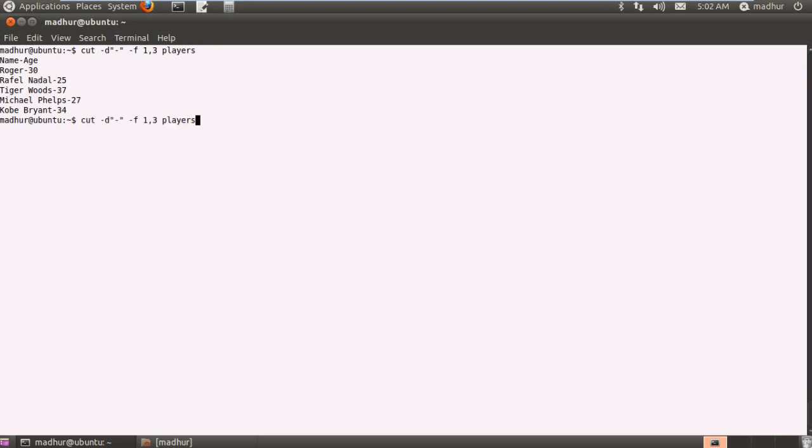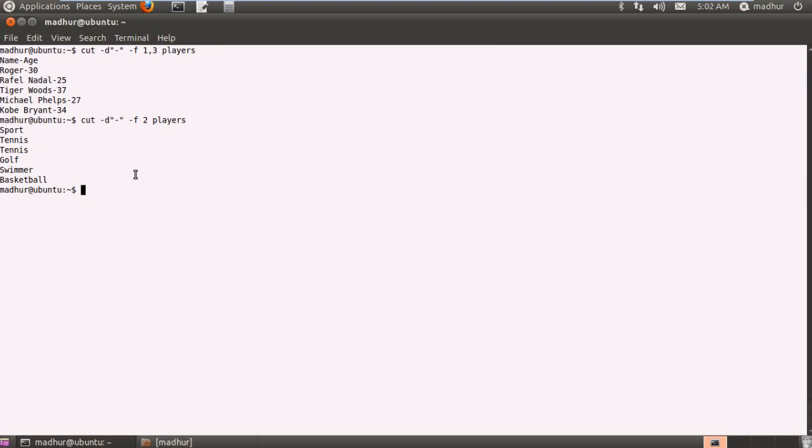But if I want to see just the sport field and not the name and the age fields, then I can just type in -f2 players. If I press enter, then I can see that I just have my sports field, and I have 1, 2, 3, 4, 5 rows. This basically does not tell you anything, but it comes from the same file, players. So there you go. That's one application of cut.